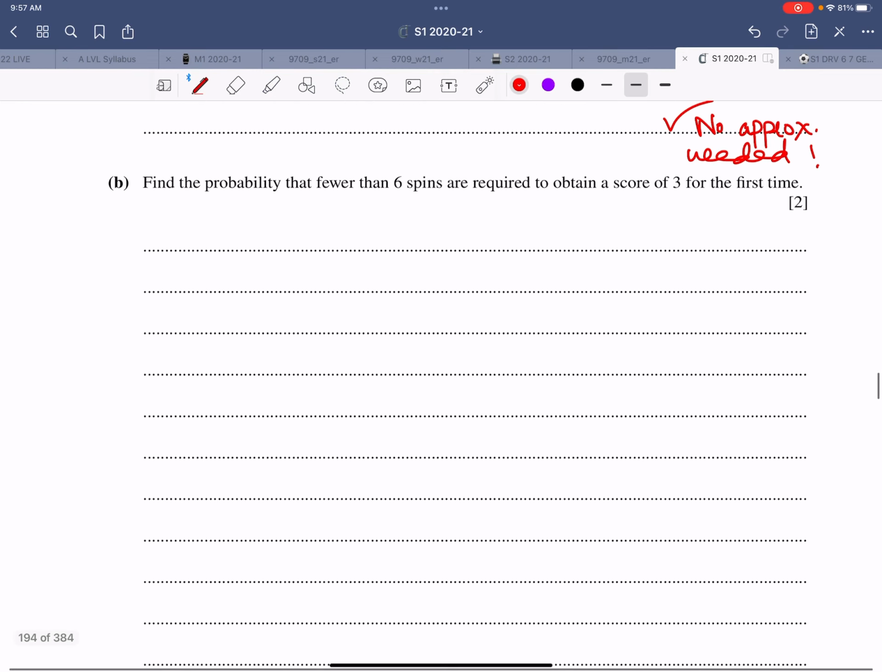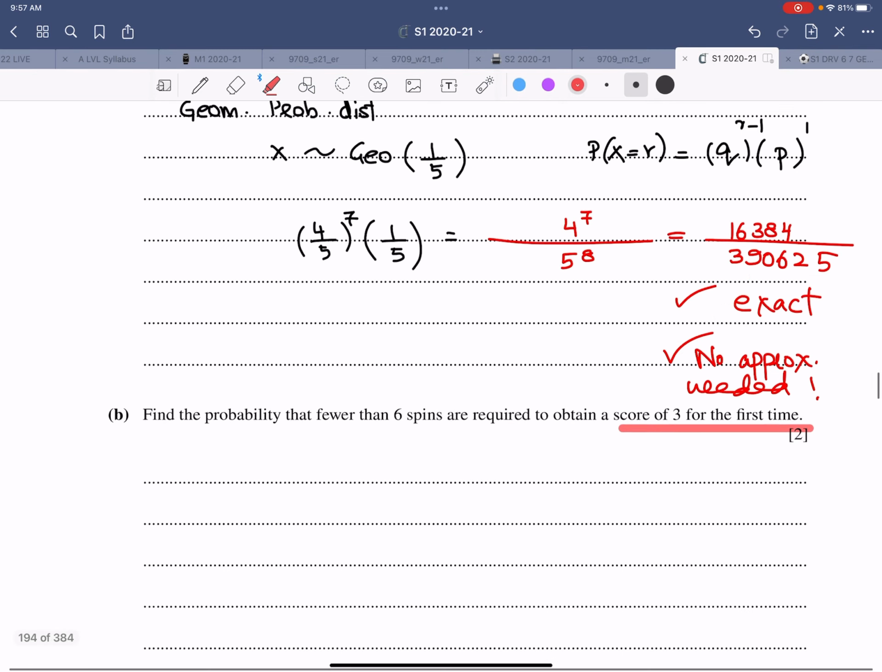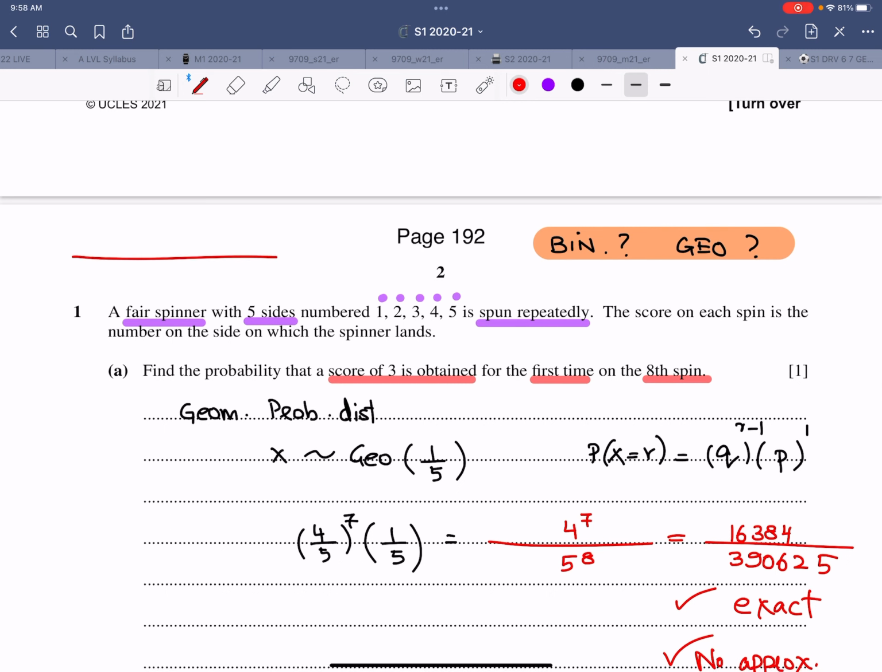Second part. Find the probability fewer than 6 spins are required to obtain a score of 3 for the first time. So again it's the same thing. Score of 3 for the first time. And let me write one thing over here. That is when they say score of any number, so score of getting a 3 is 1/5 and score of not a 3 is 4/5, because that was so obvious that I forgot to write. But again, we are learning. Do not forget to write anything, write every single thing.